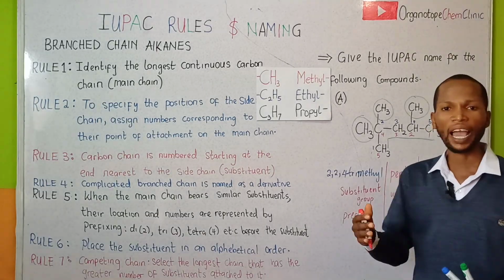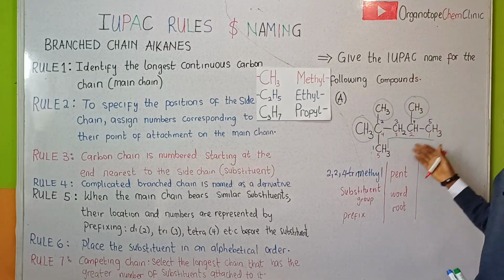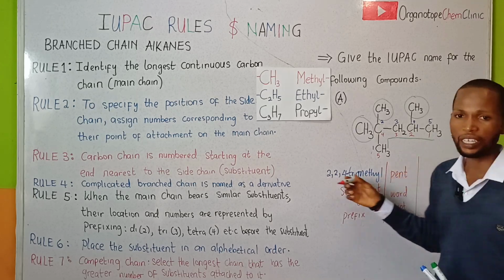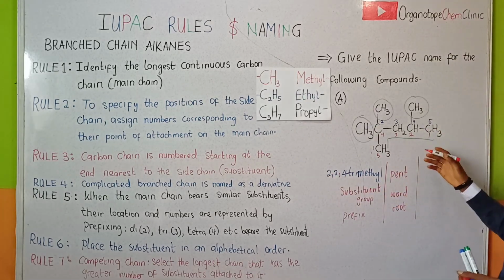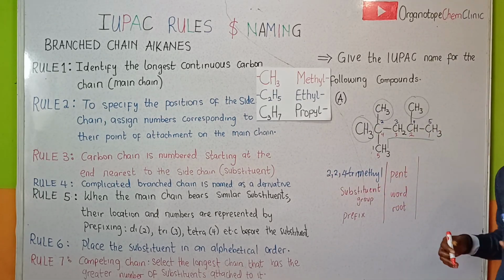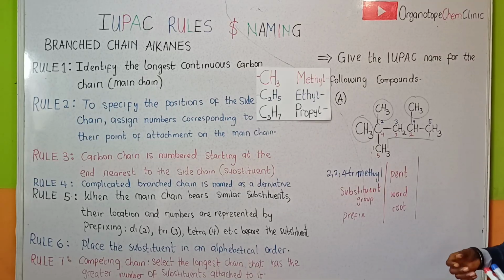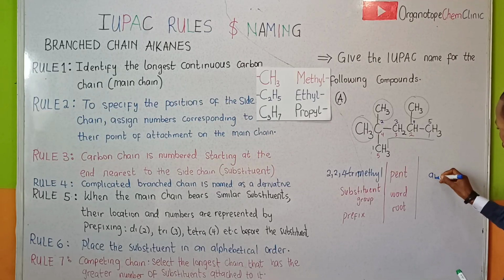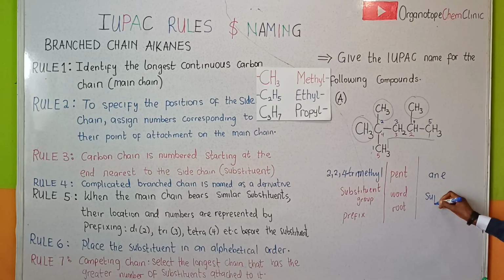After the word root, we identify the family name of this compound. Since we have single bonds all through in this organic compound, it belongs to which homologous series? That's right, the alkane homologous series. So we have the alkane, ANE. The ANE right here indicates the suffix.